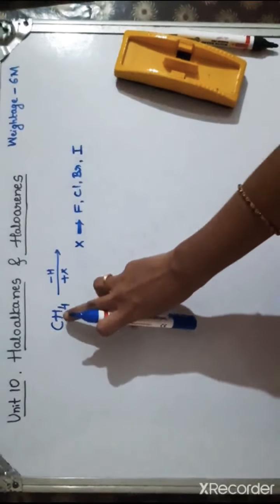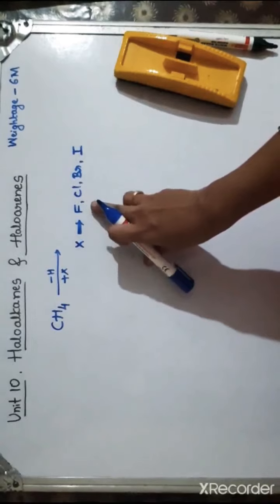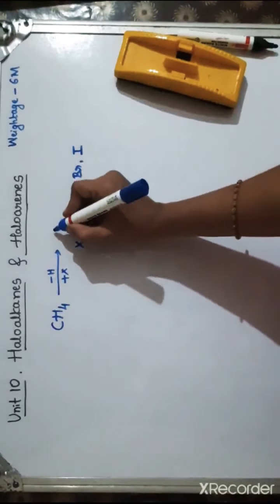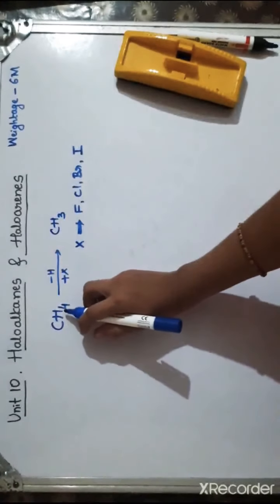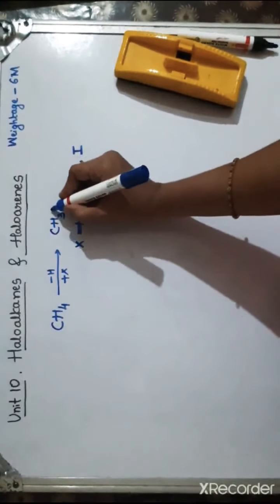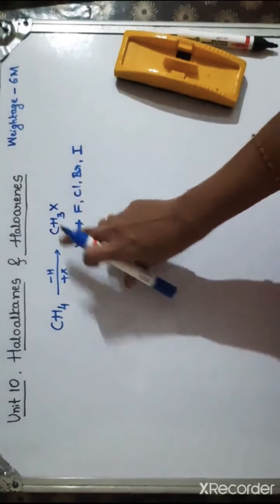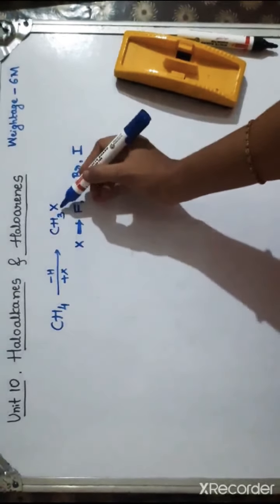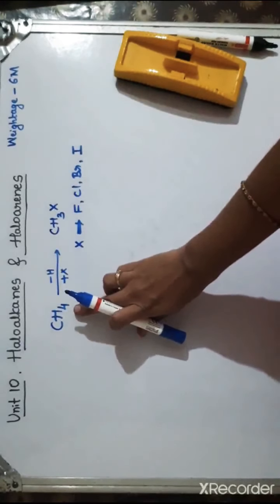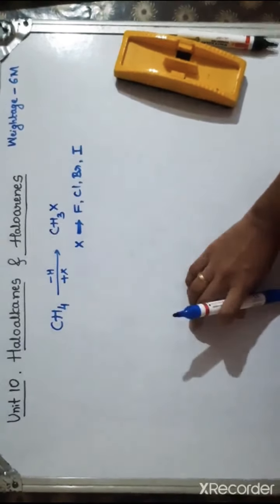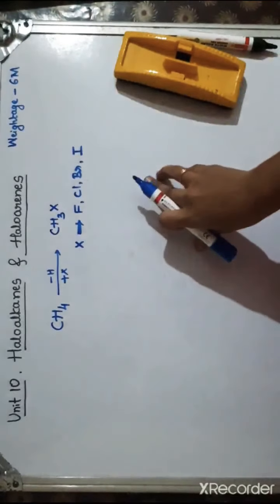So if I replace any one hydrogen in a hydrocarbon by any one halogen, then that results in the formation of haloalkanes. Here I'll remove one hydrogen, in that place I'll put X, which is any one of them. So that results in the formation of haloalkane. So this is your haloalkane. I am replacing one of the hydrogen atoms by the halogen atom. X may be fluorine, chlorine, bromine or iodine.